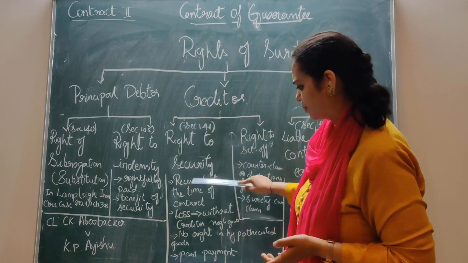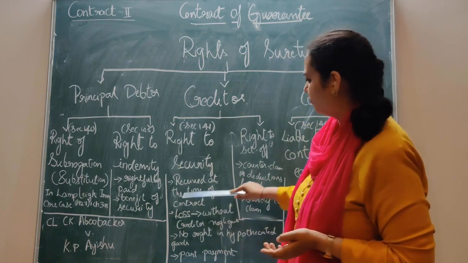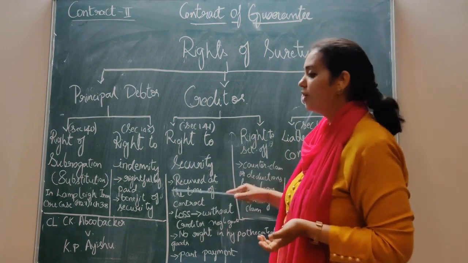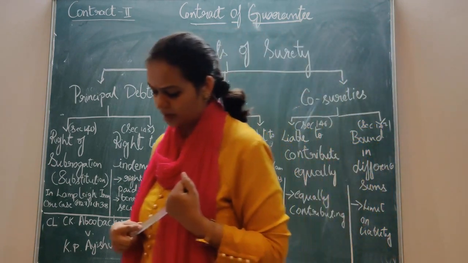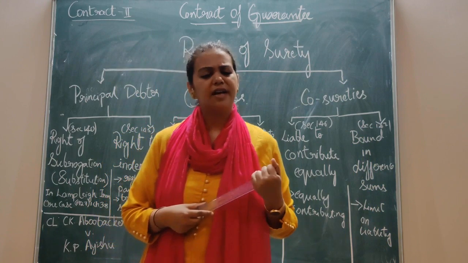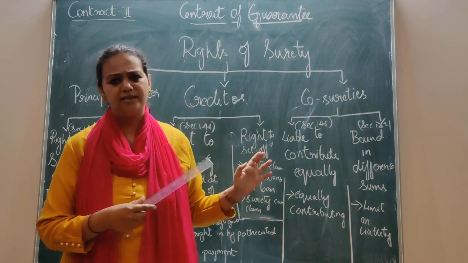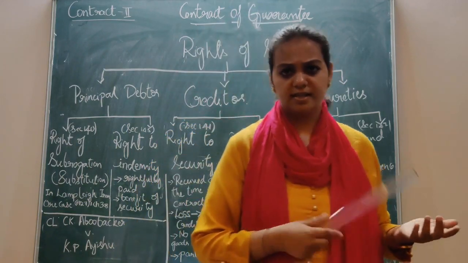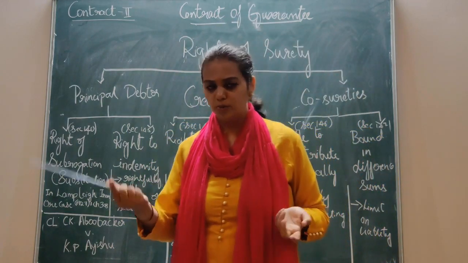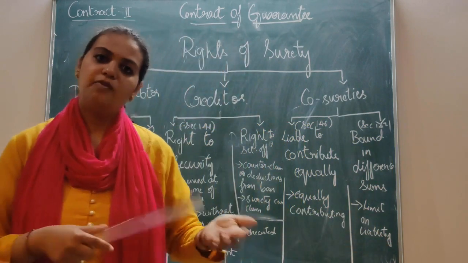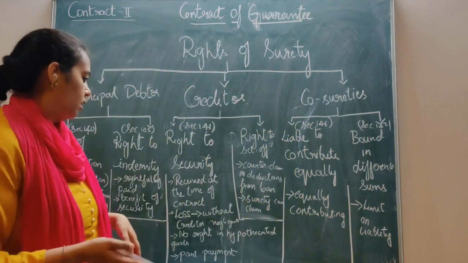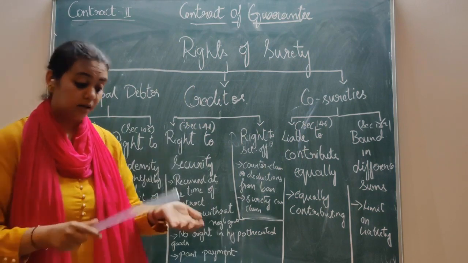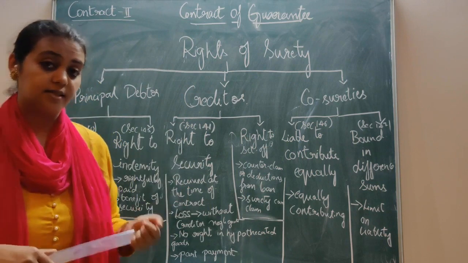Now let us see the first point. There are certain points in this. The first point is received at the time of contract. If the security is received at the time of contract, usually whenever you are entering a contract of loan transaction, you tell them that you are giving this property or the schools as a security, right? You won't do it later, but you give it at the time of entering the contract itself. But there are cases also where after the contract is entered, then the property is given as a security.